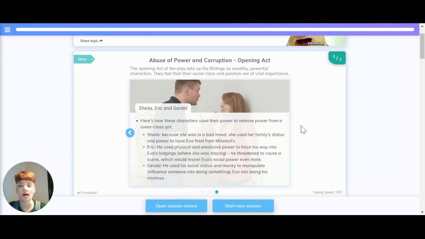Sheila then removed Eva's power because she was in a bad mood, and used her family status and power to have Eva fired from Millwoods. Eric used his physical and emotional power to force his way into Eva's lodgings where she was staying and threatened to cause a scene which would lessen Eva's social power even more. And Gerald used his social status and money to manipulate Eva into being his mistress.